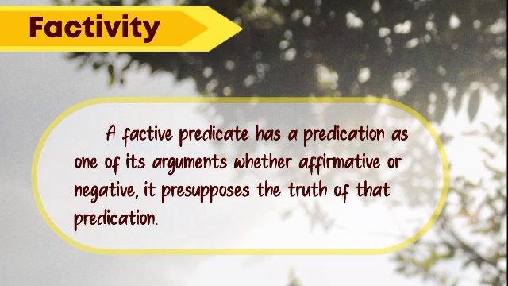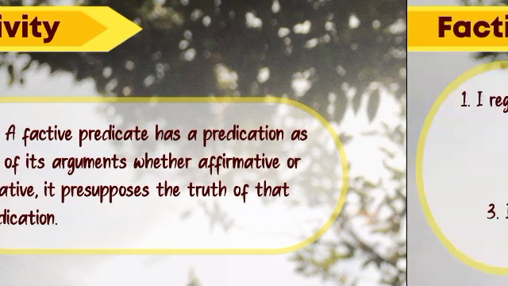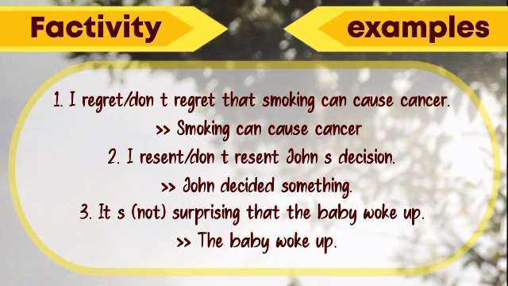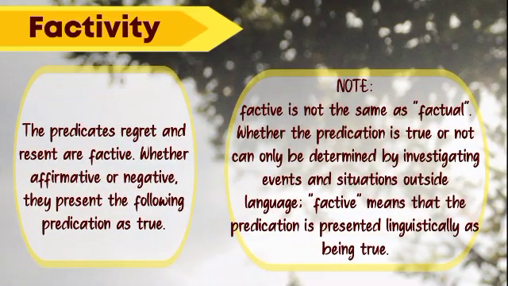For the examples of factivity, number 1: I regret or I don't regret that smoking can cause cancer. Number 2: I resent or I don't resent John's decision. And number 3: it's surprising or it's not surprising that the baby woke up. The predicates regret and resent are factive. Whether affirmative or negative, they present the following predication as true.